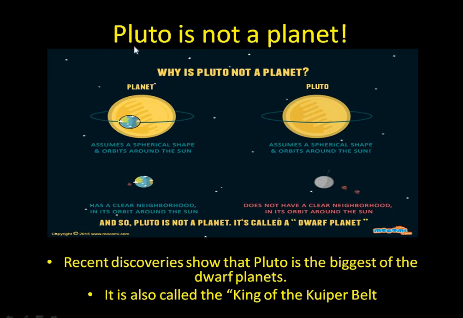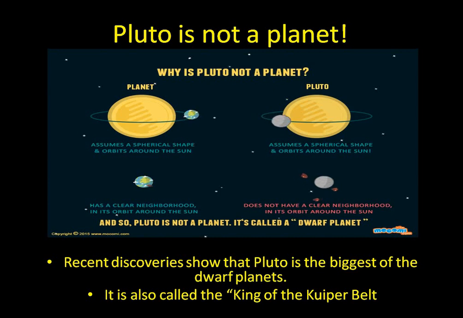And now remember that Pluto is not a planet. Why? Pluto is not a planet because you see, unlike other planets, their orbit is clear. No other celestial body is there in their path.